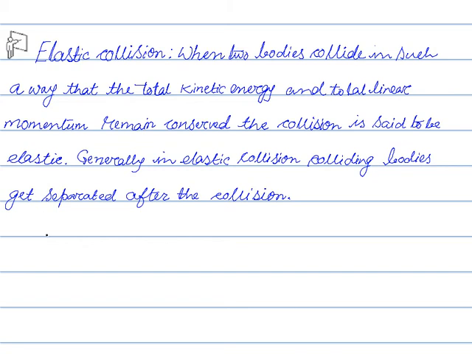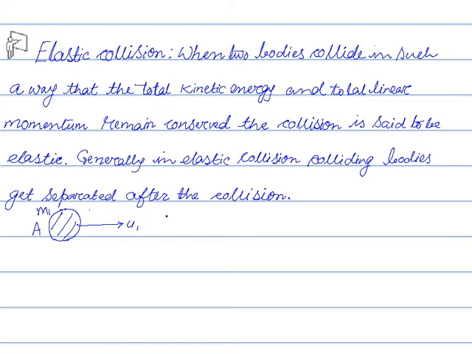Let us find out the velocities of two bodies which suffer elastic collision after the collision. Say we are having two bodies. Say this is body A. This body A has mass m1 and its initial velocity is u1.